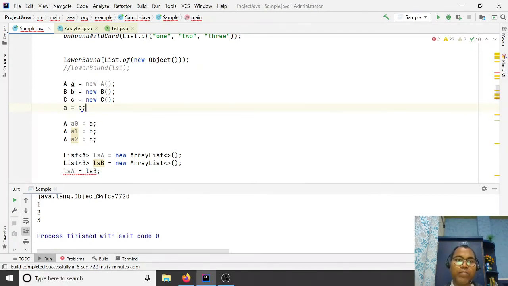Here the object of B can be assigned to the superclass, but a list of A cannot be assigned the list of B.